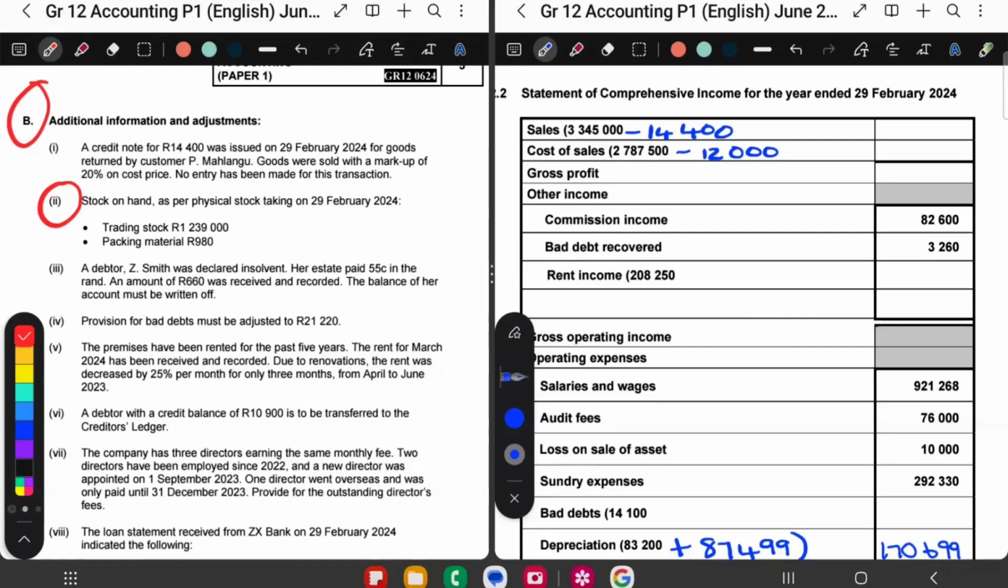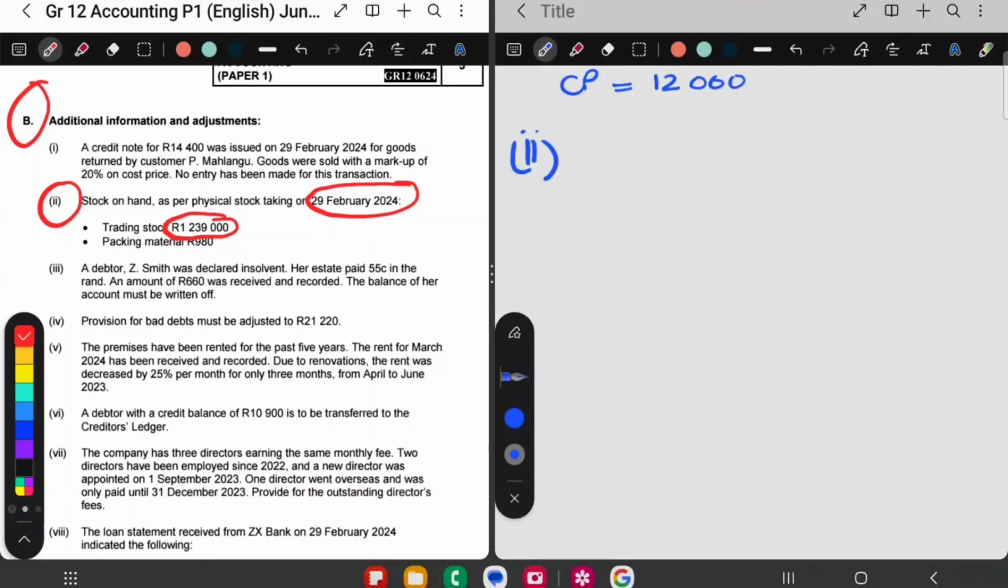Okay, so let's go to adjustment number 2. It says stock on hand as per physical stock. So someone went to count the stock in the store at the end of the year. They found that we have packaging material and trading stock worth this amount in the store. Okay? So let's make a note. For trading stock, I am always going to see what's in the book, so that's the balances, and then I'm going to minus what's on the floor.